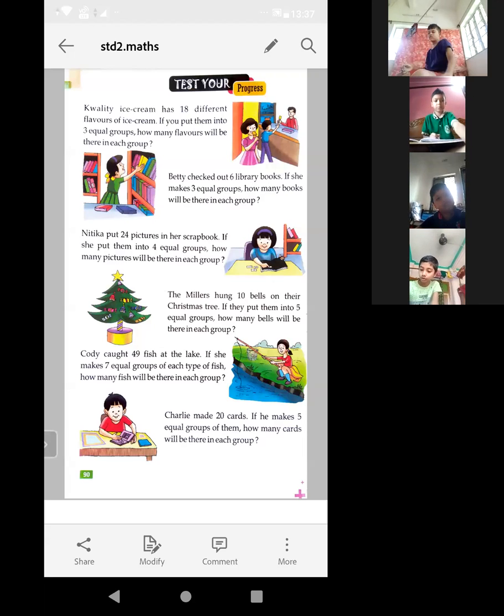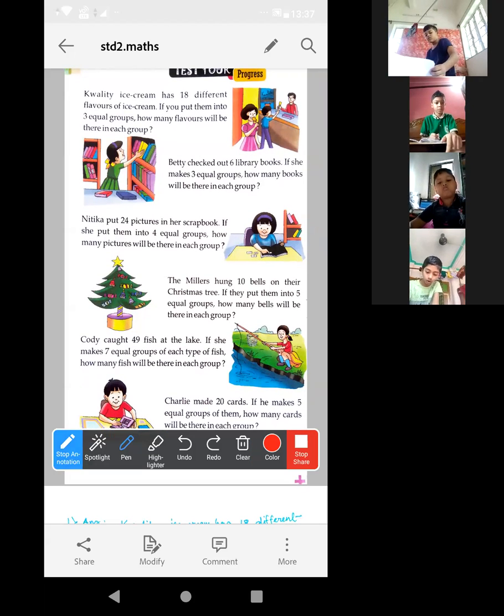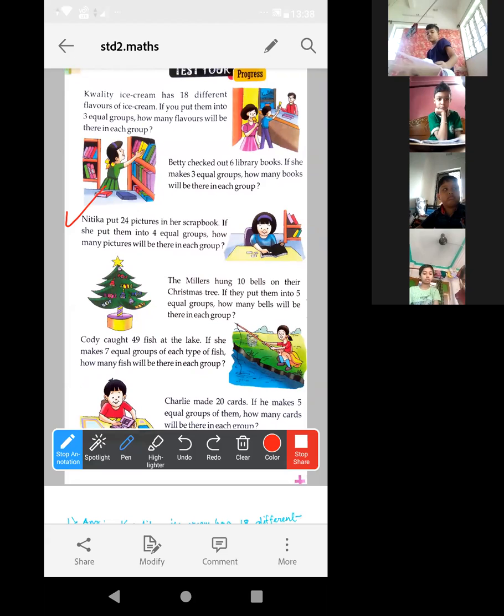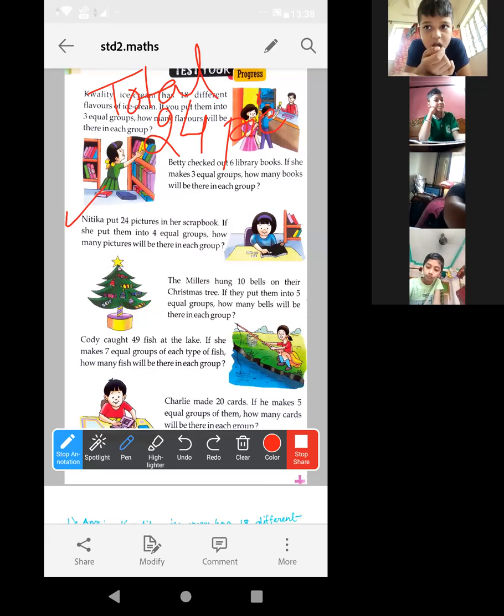Let me explain number 3 and 4. Look, this one. Yes, Rahat, I'll show you the full screen. Don't worry. First, look, Nikita put 24 pictures in her scrapbook. If she puts them into 4 equal groups, the total number of pictures is 24, right? This is the total.